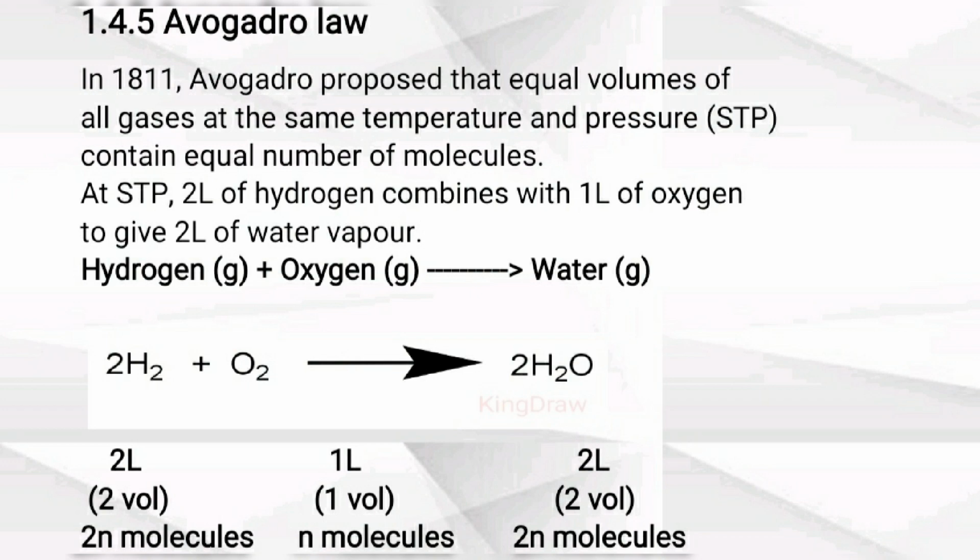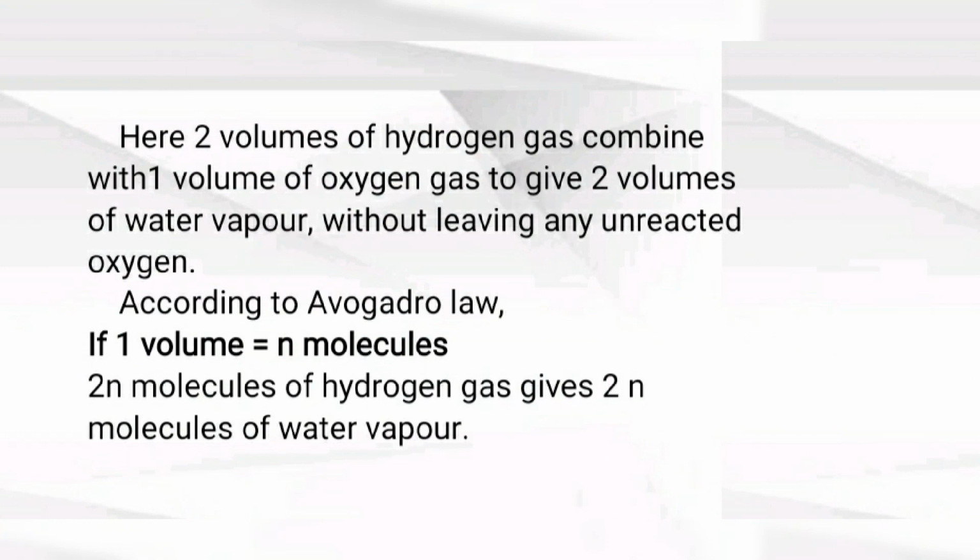Here 1 liter of oxygen gas, that is 1 volume, contains n molecules. Hence 2 liter contains twice n molecules. Whenever the reaction is done, 2 volumes of hydrogen gas combine with 1 liter of oxygen gas without leaving any oxygen unreacted, meaning the complete oxygen gas is reacted. Hence, according to Avogadro law, 1 volume equals n molecules, and 2 volumes equal twice n molecules. So this is simply the Avogadro law.